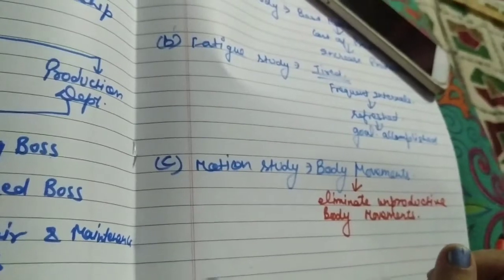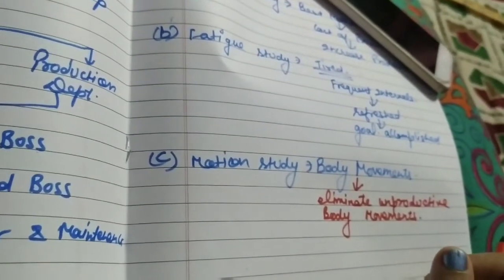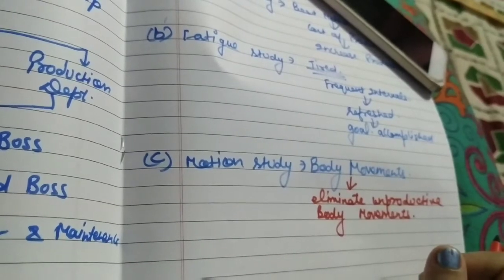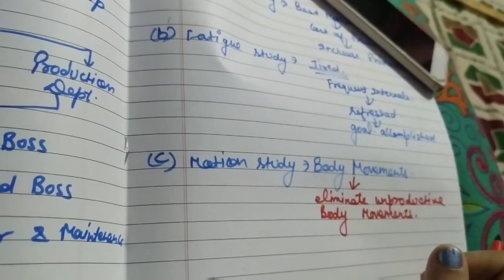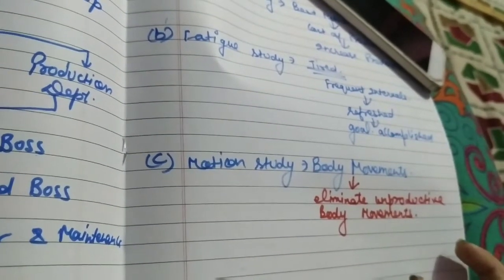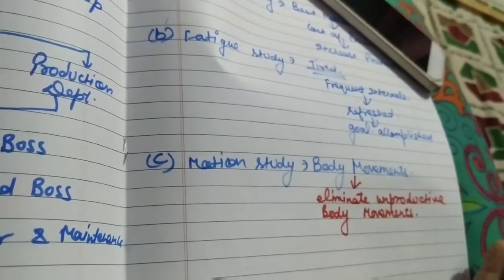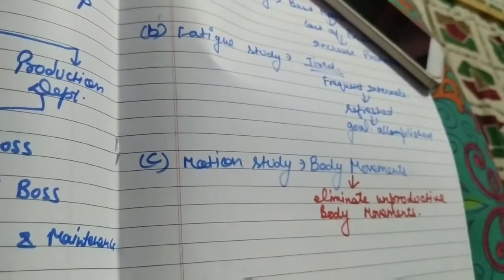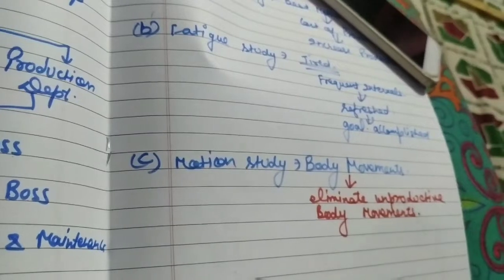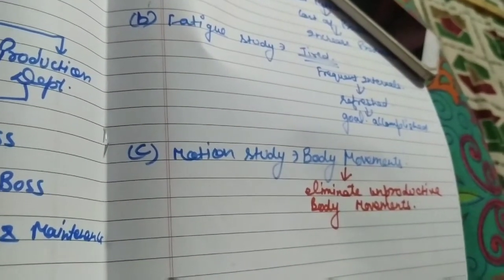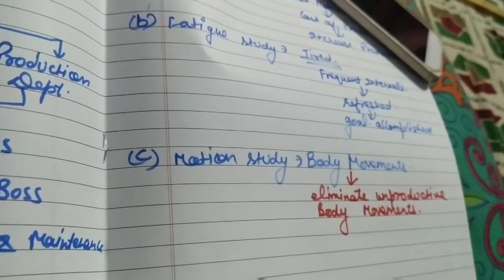For example, in any organization we see a number of employees doing wasteful efforts, wasteful body activities. Like if I have given you any work to do in a particular time, and a worker is moving their body parts for the necessary things, then we can say that the body movements are productive.